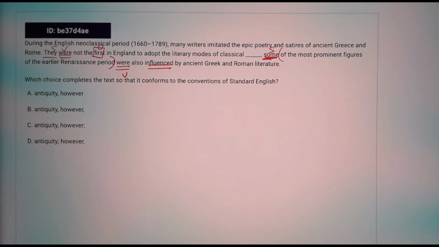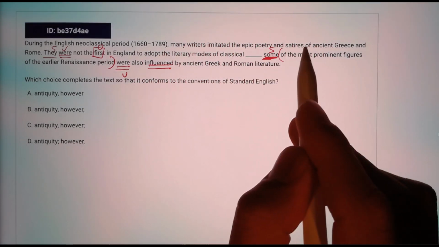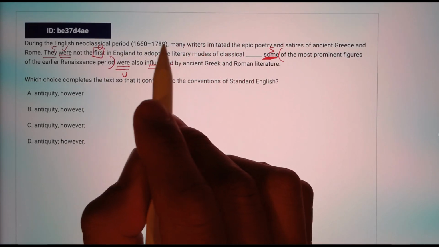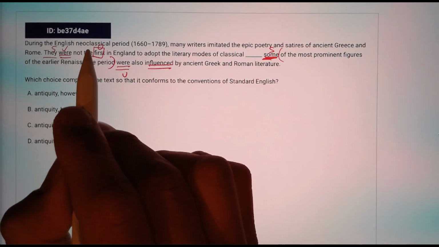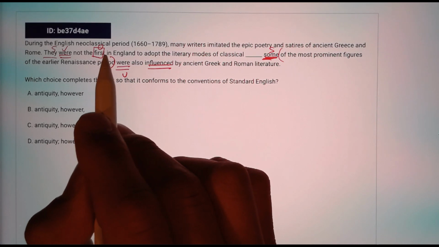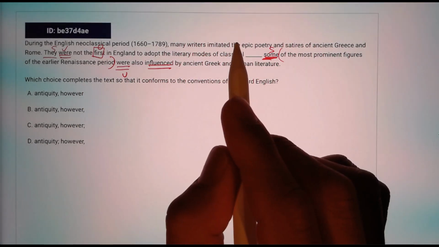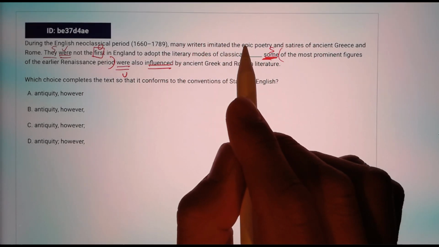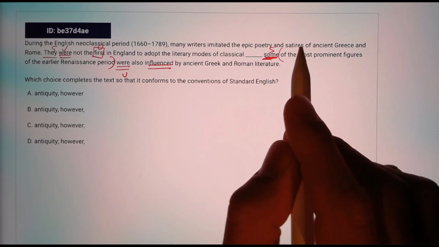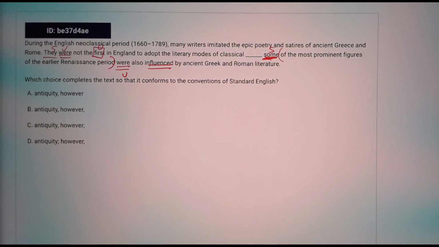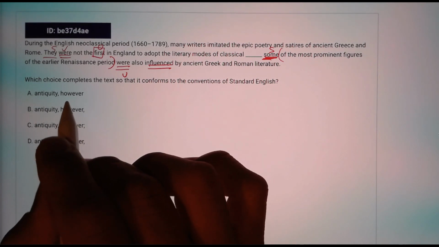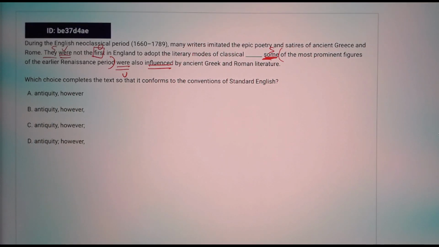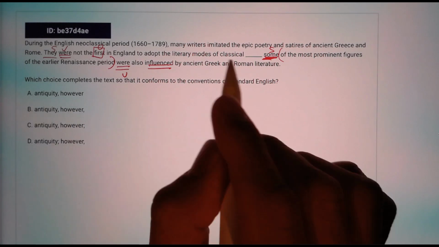We have two independent clauses. So how do we connect this? And how do we put the however? Where does the however belong to? Now, if you pay attention, they said many writers imitated epic poetry and satires during this 1660. But in the second sentence, it said they were not the first. There were people before who imitated or who copied or who emulated the epic poetry and satires. We want to show the contrast, and that means the contrast signal transition word, however, should be used in the beginning of the second sentence.